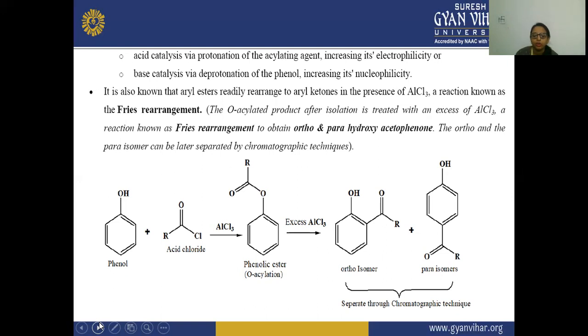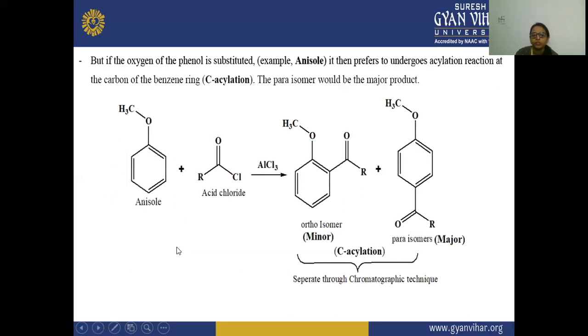So here you can see the phenol is reacting with this acid chloride in the presence of the strong Lewis acid, and there is a formation of this phenolic ester by O-acylation. And if there is an excess of AlCl3, then two products are formed, the ortho isomer and the para isomer, ortho hydroxyacetophenone and para hydroxyacetophenone. Both isomers can be separated by a chromatographic technique, and this is the Fries rearrangement reaction.